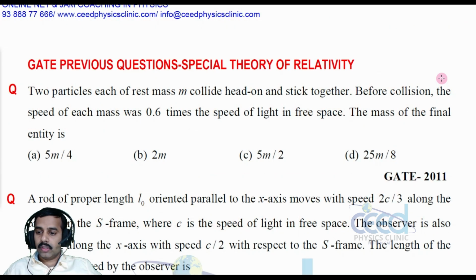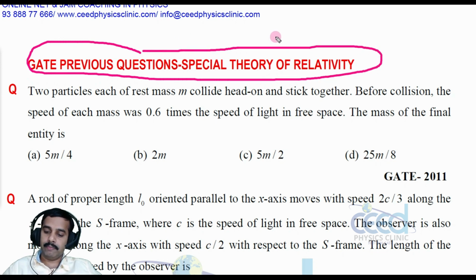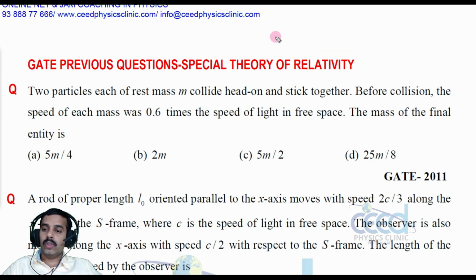Hi friends, good evening. Today we are going to discuss GATE previous questions that are asked from special theory of relativity. Okay, so let us start with the first question.